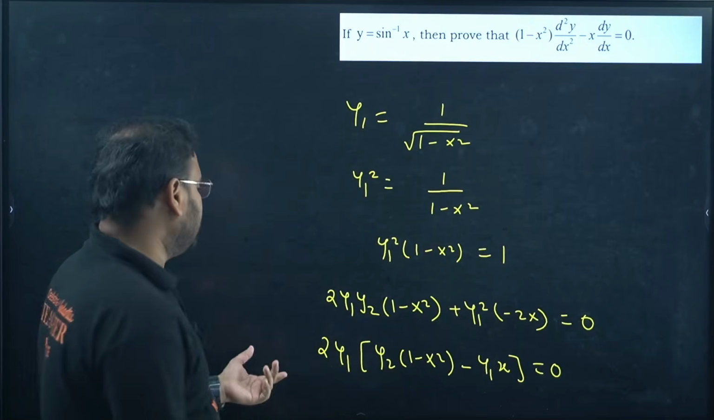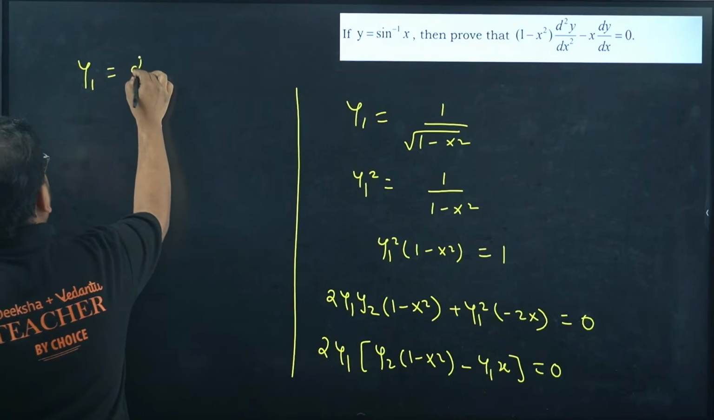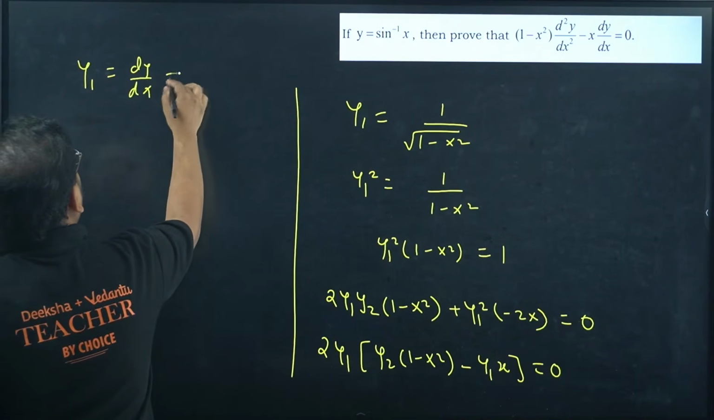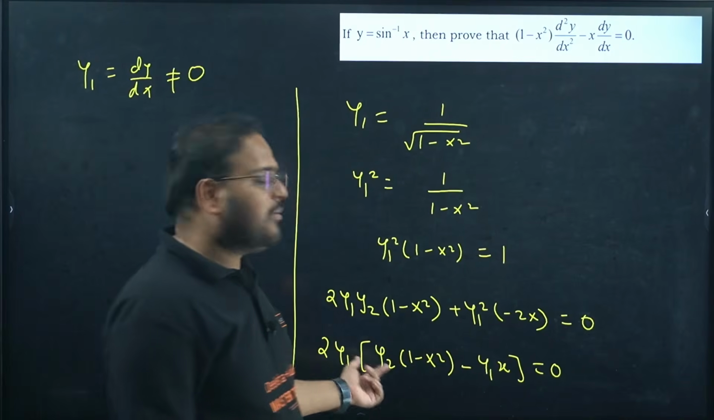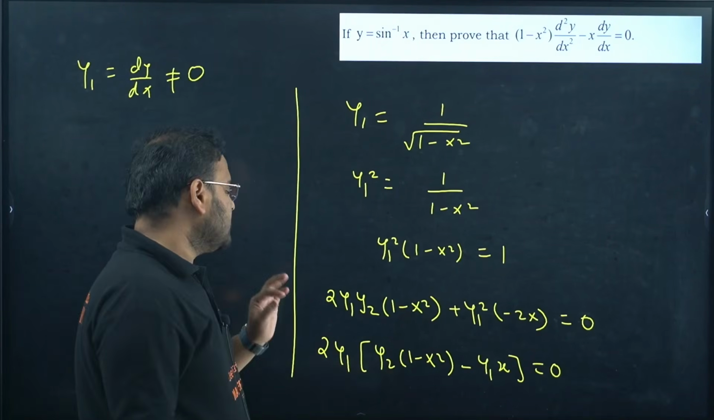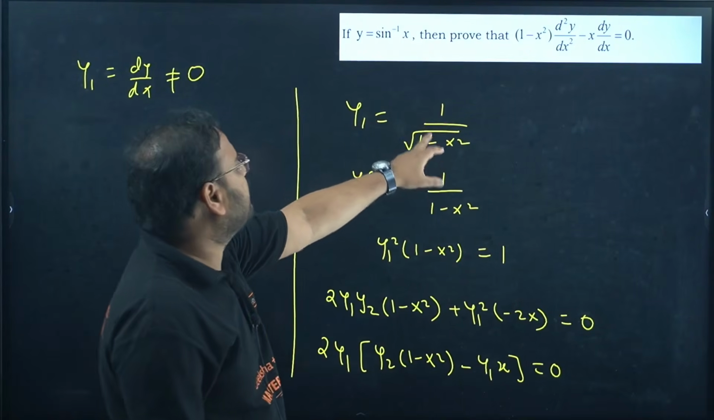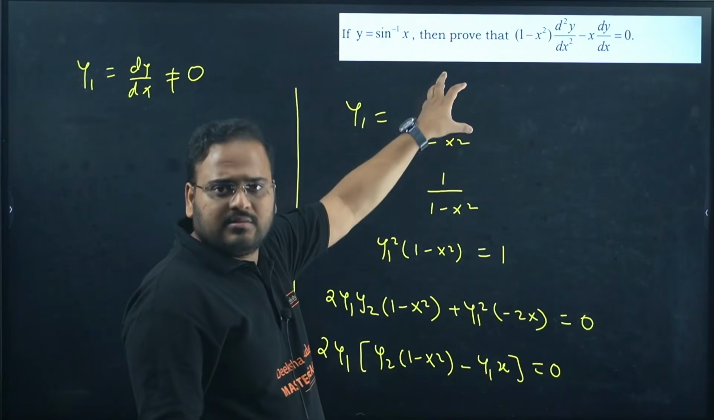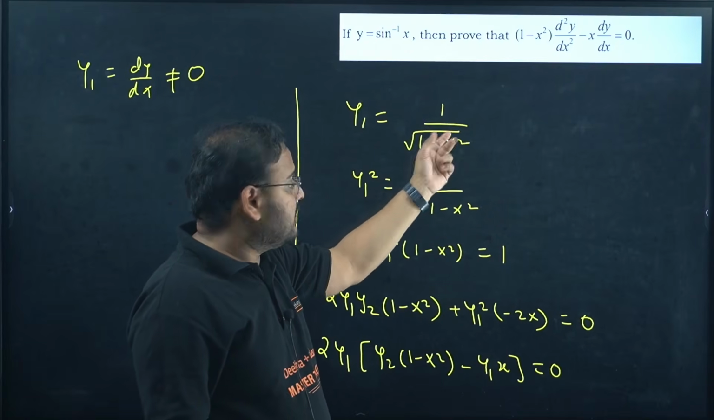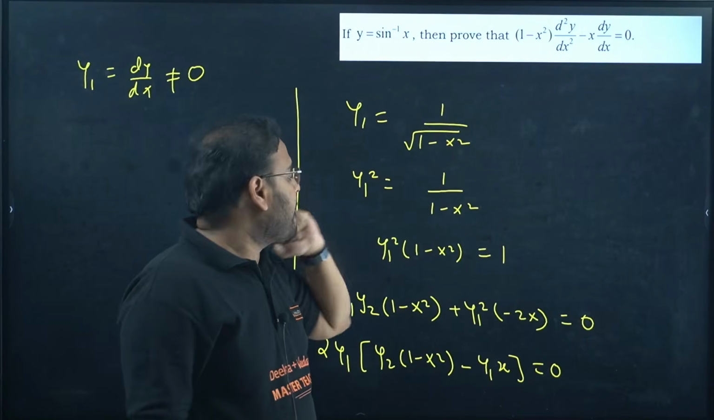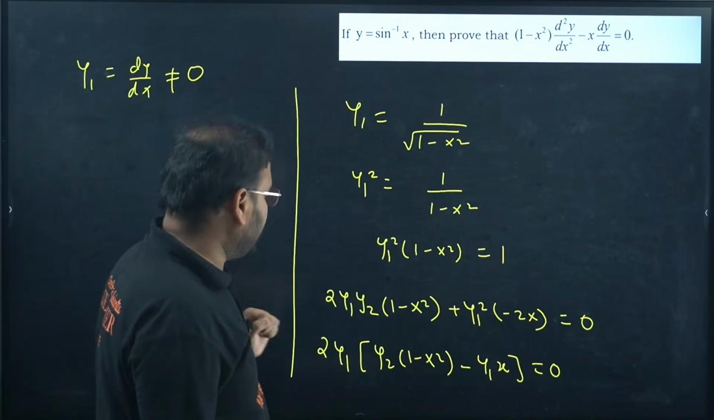Now think logically. y1, which means dy by dx, cannot be equal to 0. It's a derivative, it will be a non-zero value in this case. Can this be ever 0? No, sir. Because if you make this 0, there's no way to make this 0 actually. So in that case, this is a non-zero value.